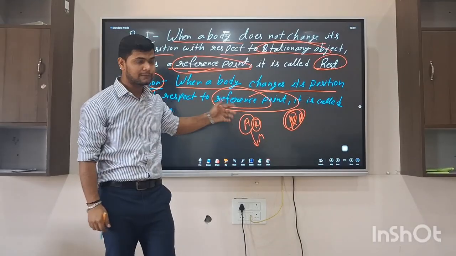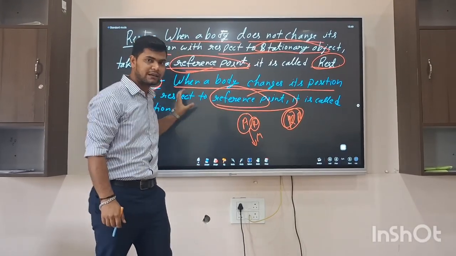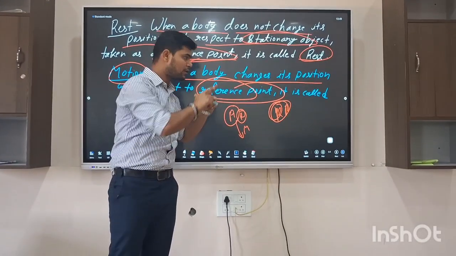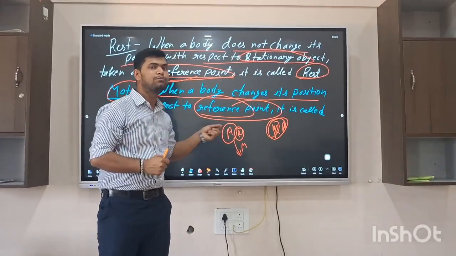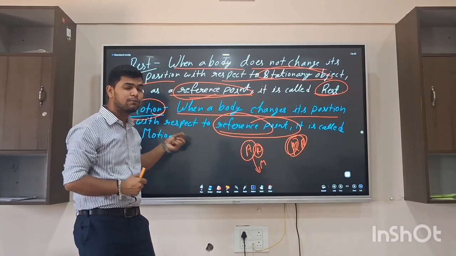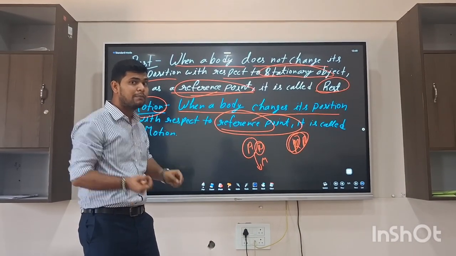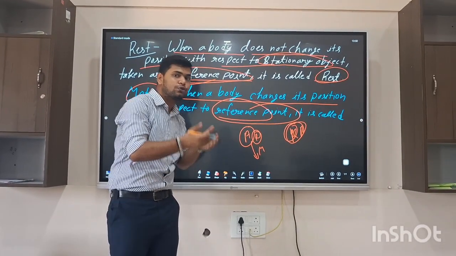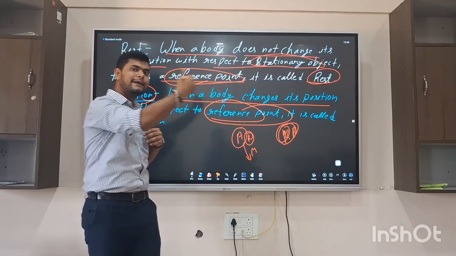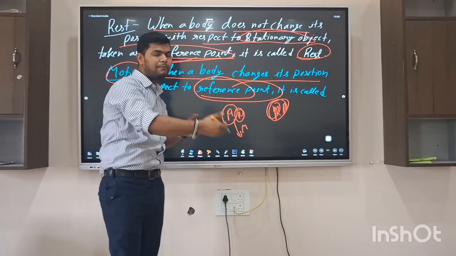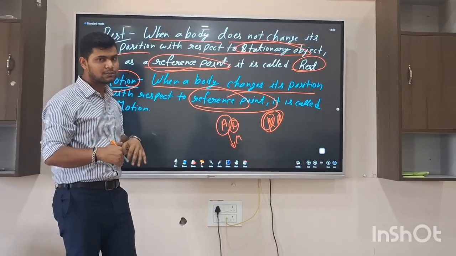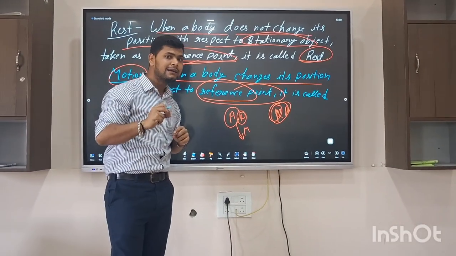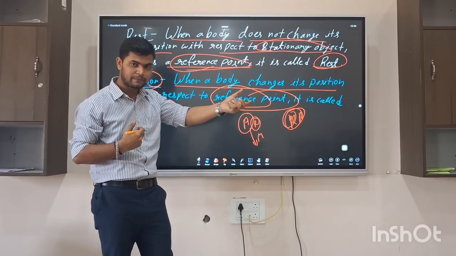Let's take an example. When the bus was moving, if we take the reference point of C, then we can say A and B both are in the bus and both are moving, both are in motion. But if we change the reference point, if we take A, B was already sitting when the bus stopped, and B is also sitting now when the bus is moving. So if we take the reference point at A, then B was moving.